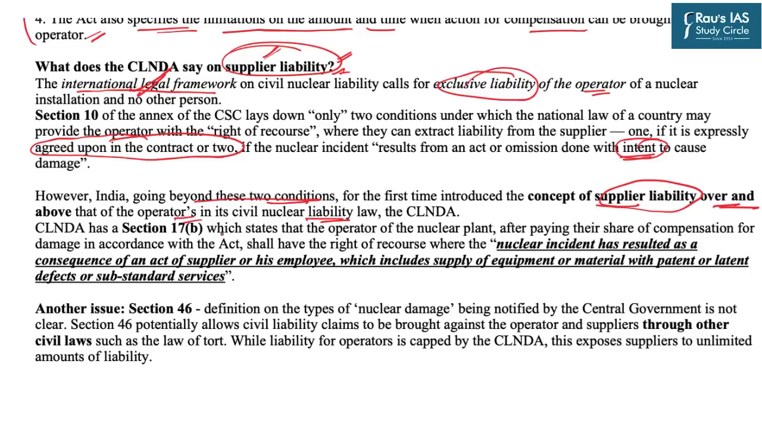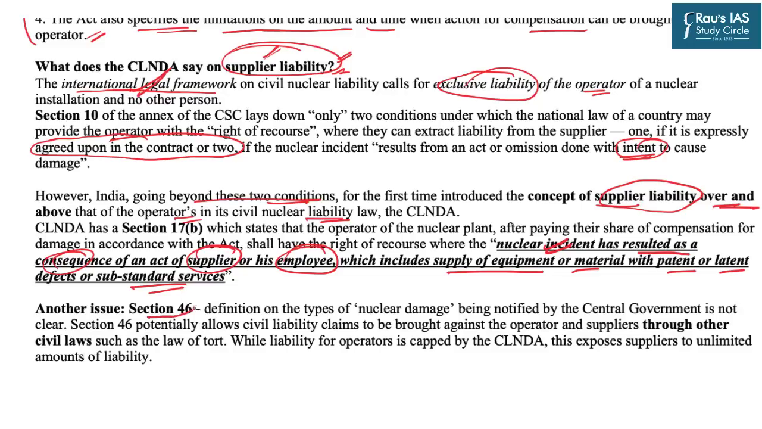It says that if the nuclear incident has resulted as a consequence of an act of the supplier or his employee, which includes the supply of equipment or material with patent or latent defects or substandard services. In all these conditions, the liability on the supplier will also be put. Further, there is one more issue in it.